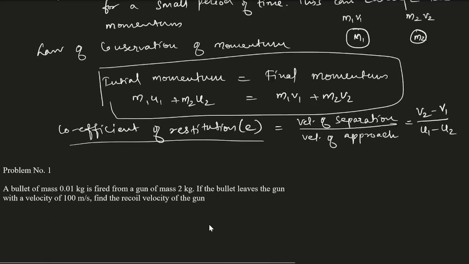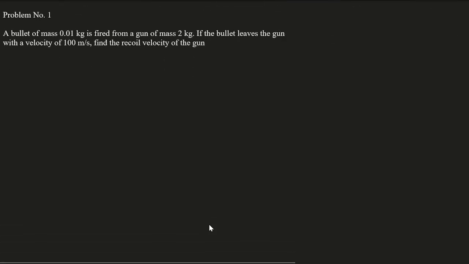The problem states that a bullet of mass 0.01 kg is fired from a gun of mass 2 kg. So we have two bodies now, one is a gun and another one is a bullet. If the bullet leaves the gun with a velocity of 100 meter per second, find the recoil velocity of the gun.